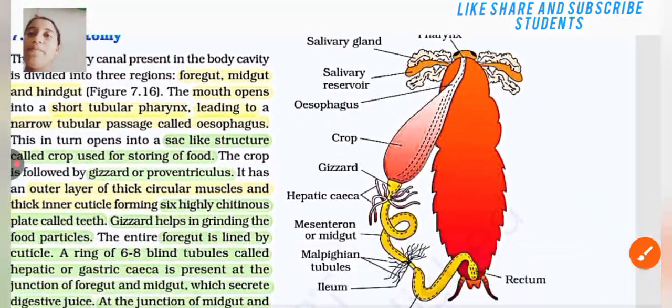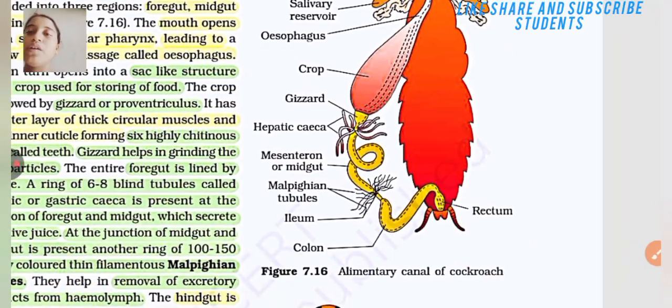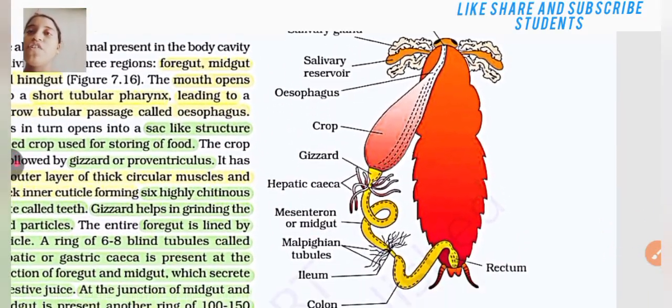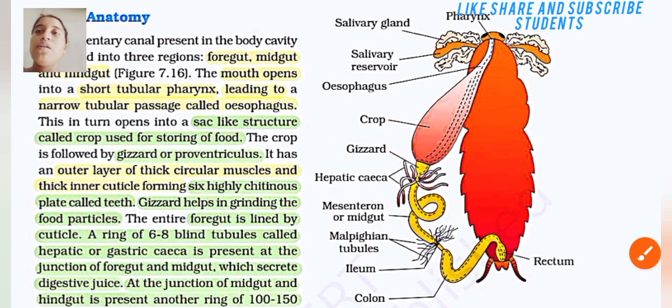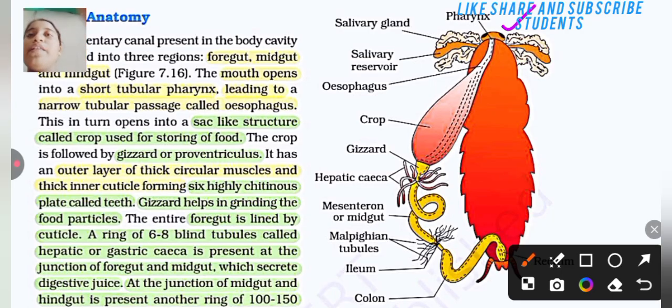Let's look at the picture of the alimentary canal structure of cockroach. Here the pharynx is present, then salivary gland, salivary reservoir, esophagus, crop, gizzard, hepatic caeca, mesenteron or midgut, Malpighian tubules. Here is the ileum, here is the colon.